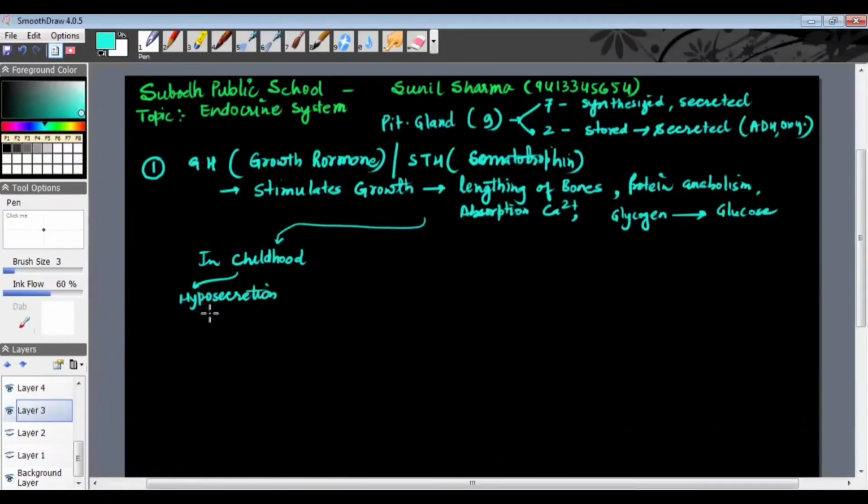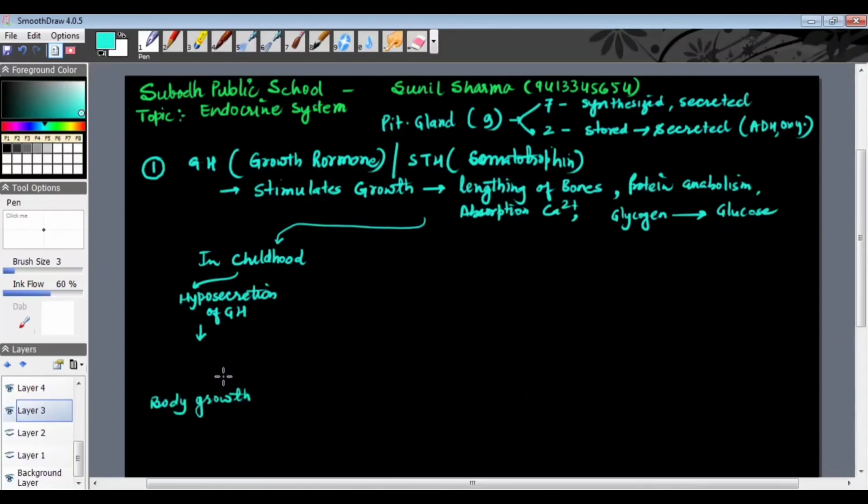Okay, hypo means low, hyper means more. If hyposecretion of growth hormone is there, then your body growth will be affected. Your body will not grow properly and you will remain short in height.